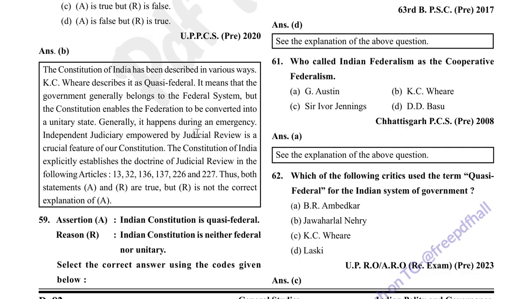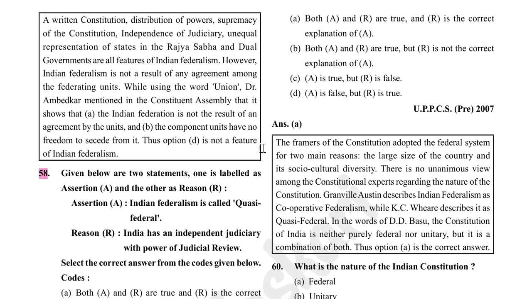Independent judiciary empowered by judicial review is a crucial feature of our constitution. The Constitution of India explicitly establishes the doctrine of judicial review in the following articles: 13, 32, 136, 137, 226, and 227. Thus, both statements are true, but the reason is not the correct explanation. The Indian Constitution is quasi-federal. Yes, the Indian Constitution is neither federal nor unitary. So, option A is correct.